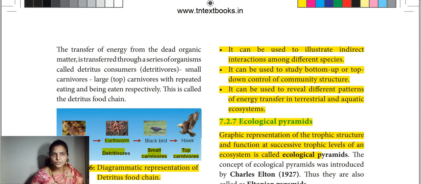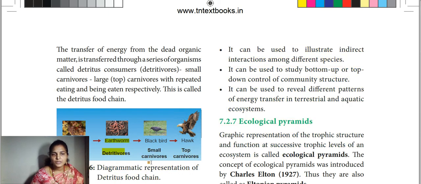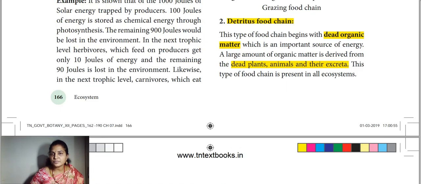This will come under the detritus food chain. So the detritus food chain is nothing but the energy being transferred from dead and decaying organisms. Okay, so that is also happening in a chain form. So this will come under the detritus food chain.